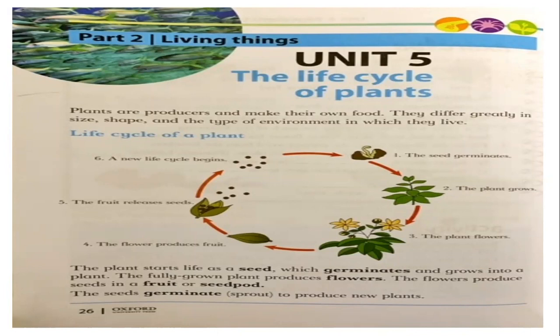Then you have seen in this unit the process of photosynthesis, how plants make food for themselves. Also, we eat the different parts of the plants: we eat roots like carrot and radish, leaves like spinach and celery, and also the stem and the branches. The different parts of the plants we eat as our food. I hope you all remember.